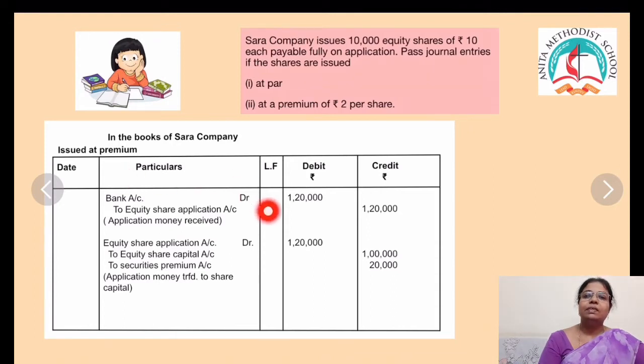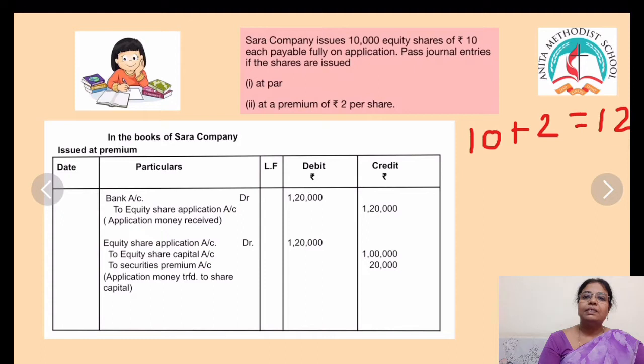Okay children, now when the shares are issued at premium. In the books of Sarah and Company, you have to record the journal entries when the shares are issued at premium. So here what is the premium rate? ₹2 per share. Children, what is premium? When the shares are issued for more than the face value, it is called the premium. Here the face value is 10 and the premium is 2, so it comes to 12.